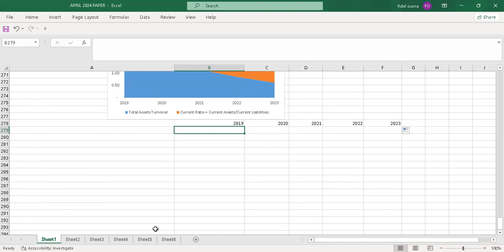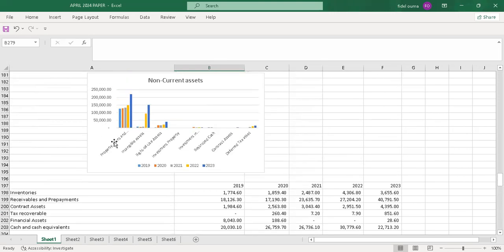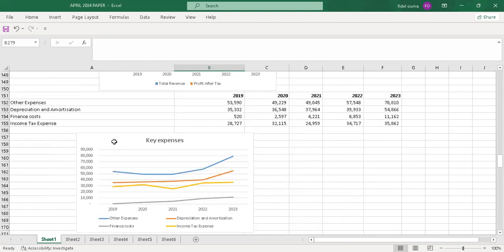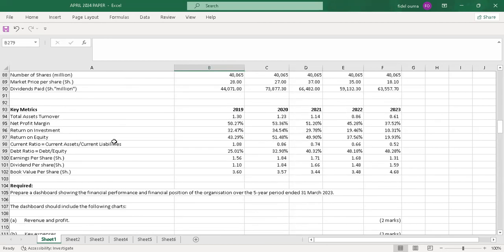I go to the key metrics, what has been given there. The profitability ratios include the gross profit margin, the net profit margin, the operating profit ratio, the return on investment, the earning per share, the book value per share. Yeah, those are the profitability ratios.